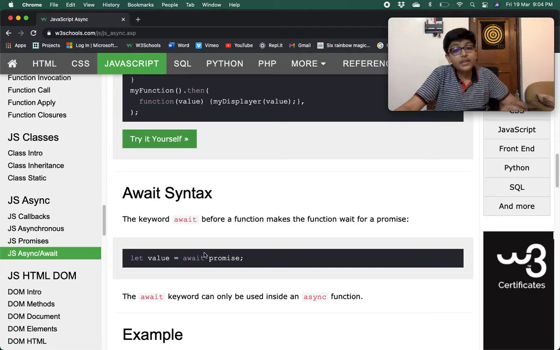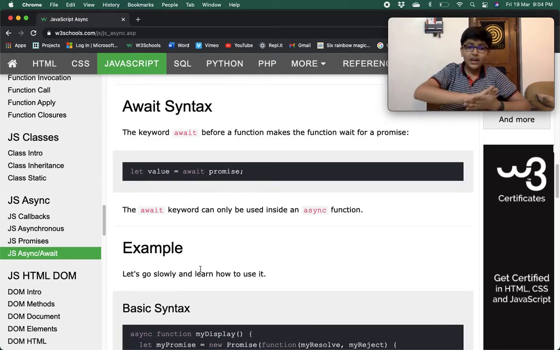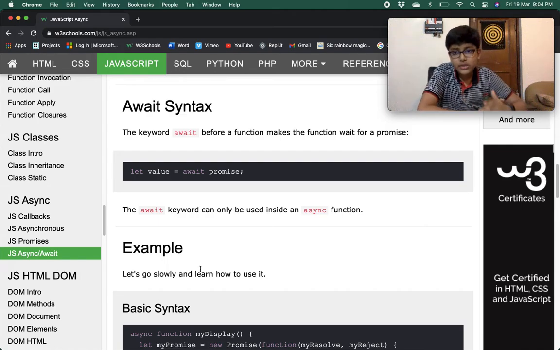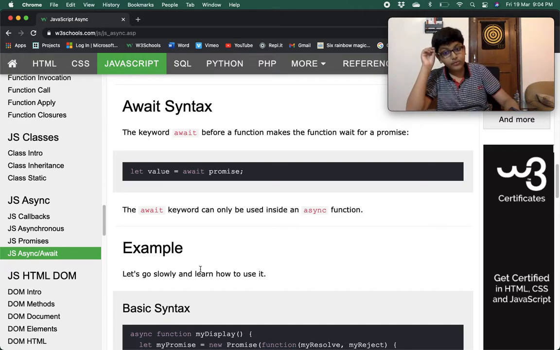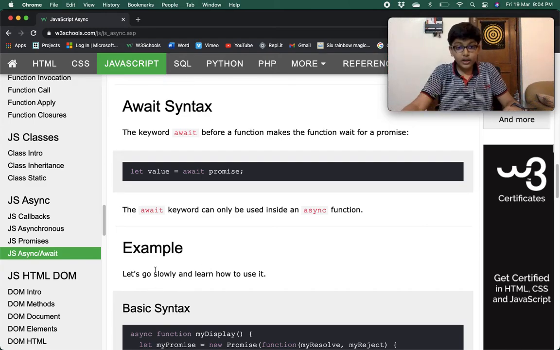So we have done the async syntax. Now let's see what the await syntax is and how to use async await together. The keyword await before a function makes the function wait for a promise. Here is its syntax: let value equals await promise.